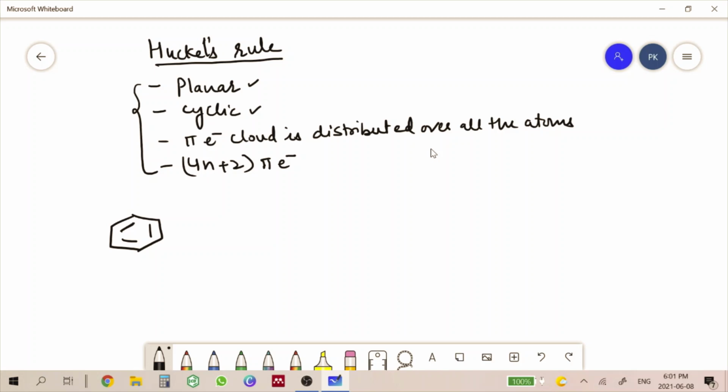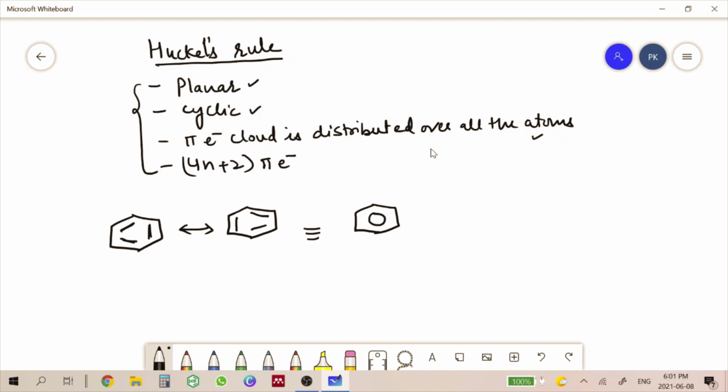We can see that these three bonds are present on all the 6 carbon atoms, like this, and this. And we write it as the resonance hybrid of benzene like this. So we can see from these structures that all the pi electron cloud is distributed over all the 6 carbon atoms. So this is also following the third condition.